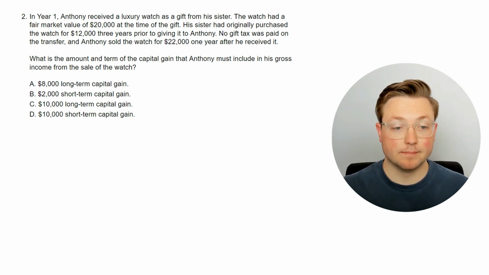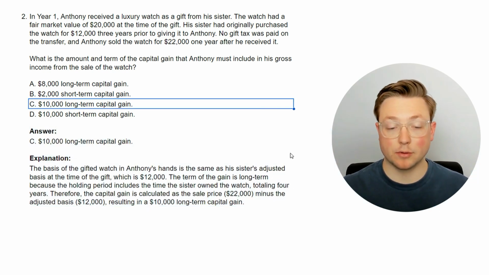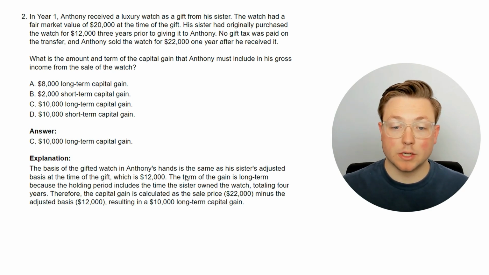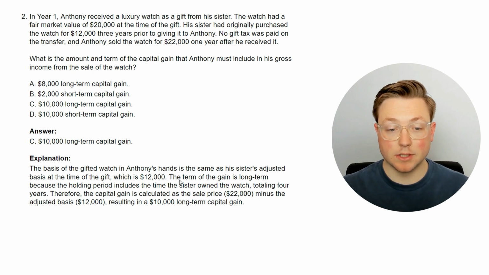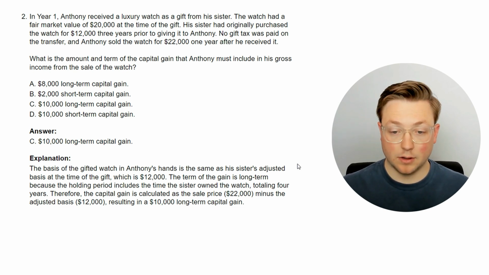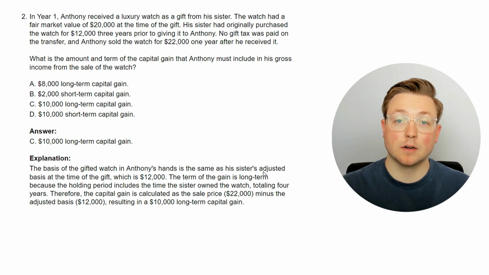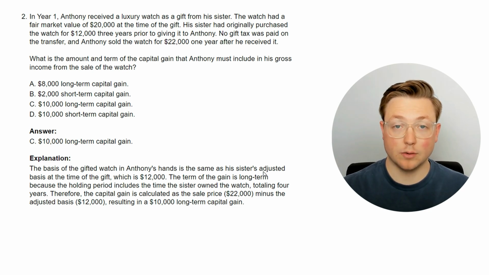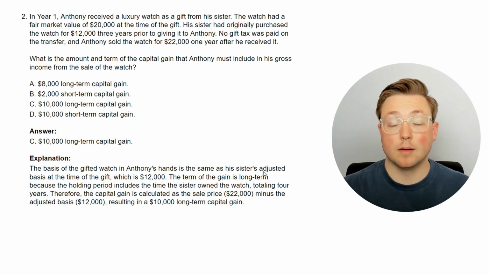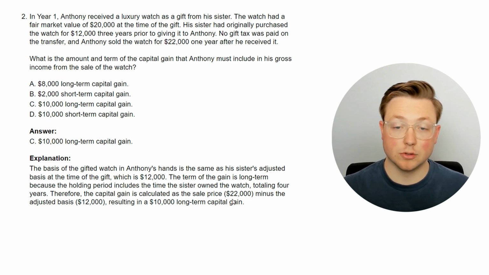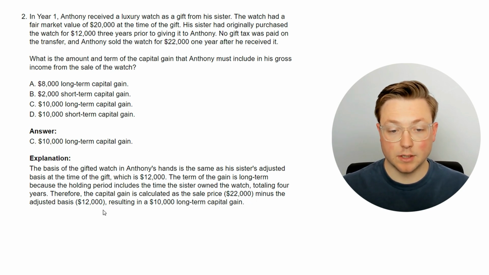So let's see if we're right. $10,000 long-term capital gain. Yep. The basis of the gifted watch in Anthony's hands is the same as his sister's adjusted basis at the time of the gift, which is $12,000. The term of the gain is long-term because the holding period includes the time the sister owned the watch, totaling 4 years. Just a reminder, in case you forgot, anything that is a year or less as a holding period before selling it is a short-term gain or loss, and anything greater than a year is going to be long-term. So just a reminder about that. Therefore, the capital gain is calculated as the sales price of 22,000 minus the adjusted basis of 12,000.